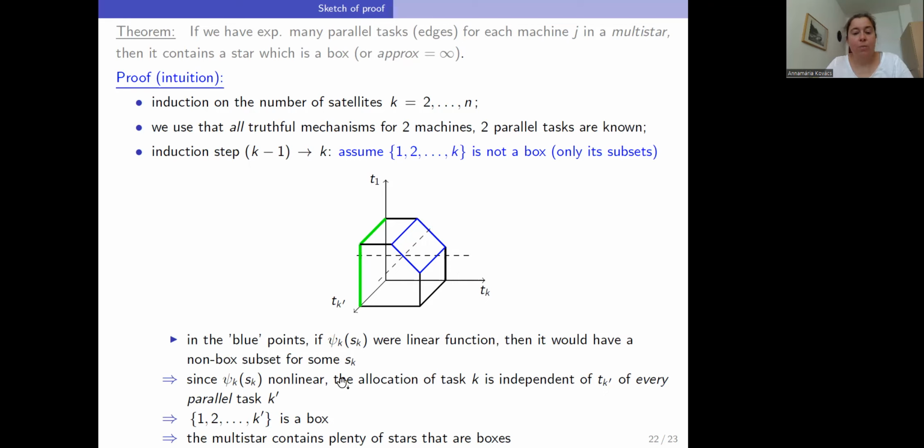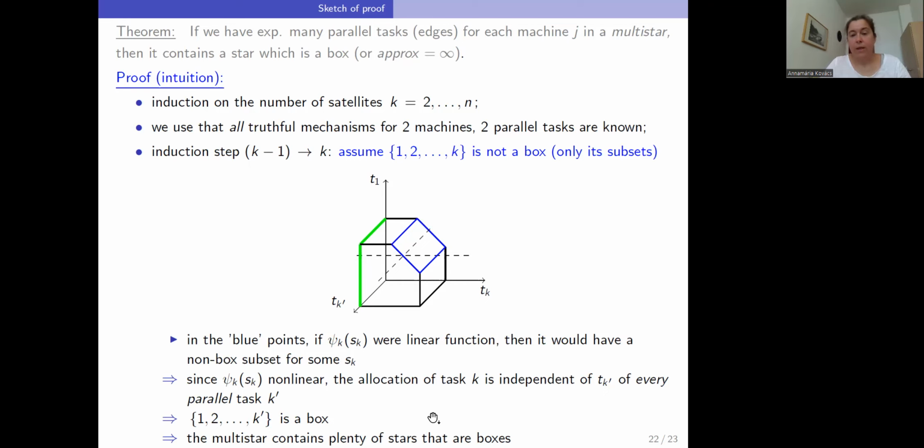So actually we obtain a box with an arbitrary parallel task of task K, which means that our multi-star contains plenty of stars of K tasks that are boxes. Just that we had bad luck with our task K before.